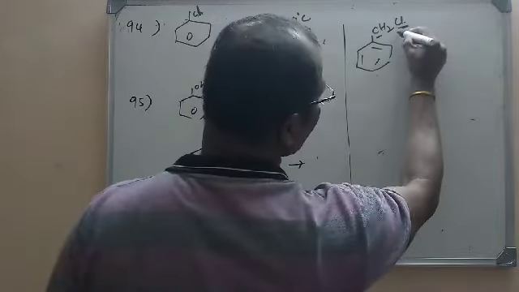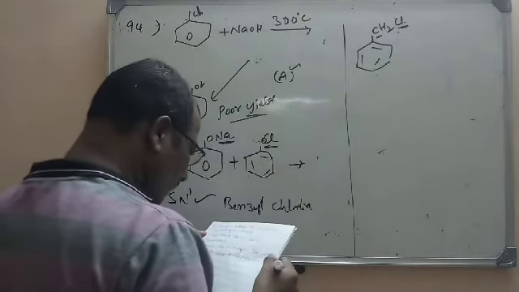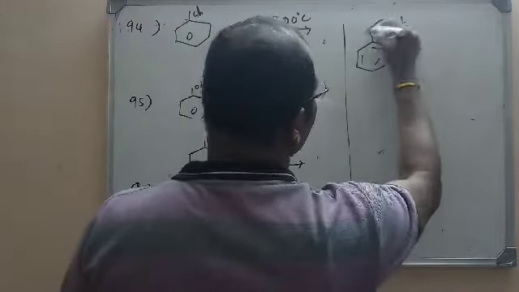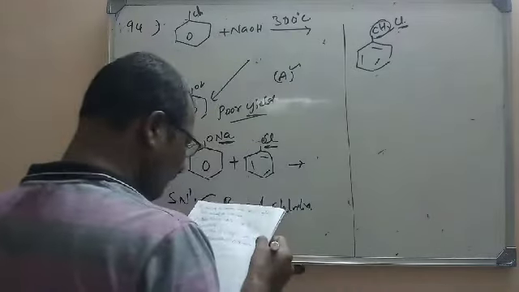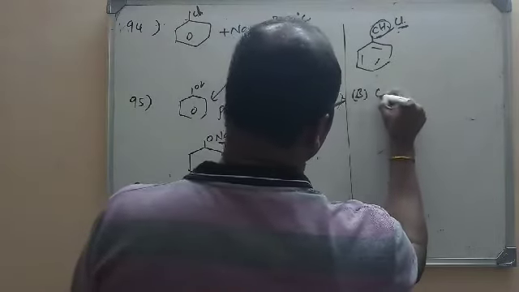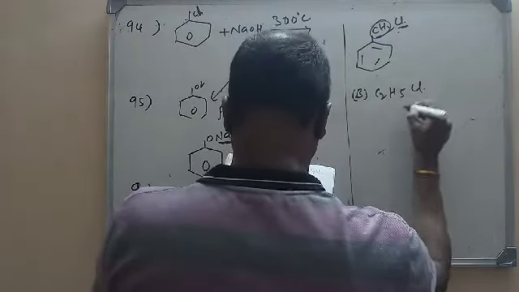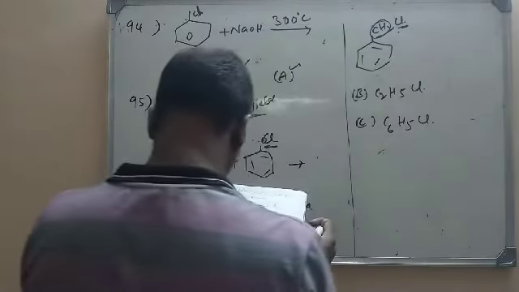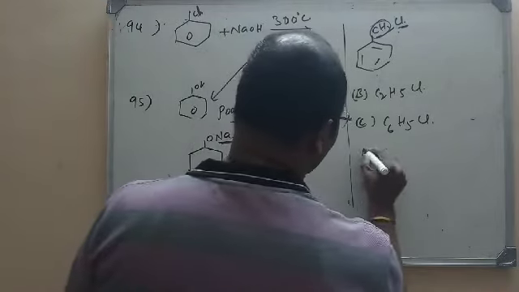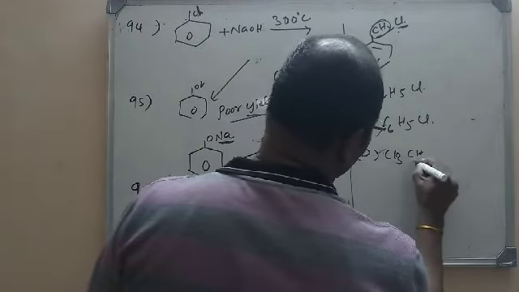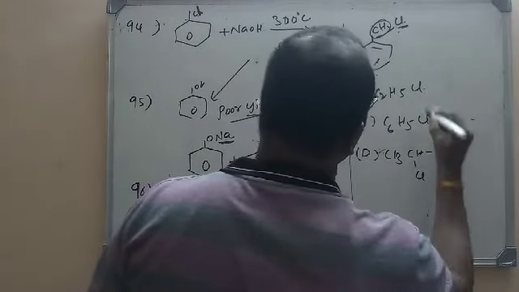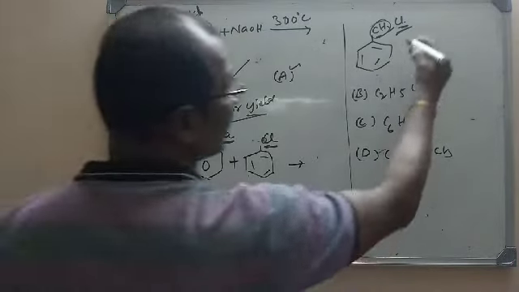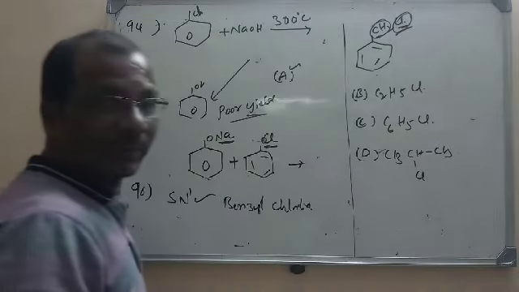Definitely it's a primary alkyl halide, but here resonance is possible. The second one is ethyl chloride. The third one is chlorobenzene, C6H5Cl. The fourth one is isopropyl chloride, CH3CHClCH3. If you see here clearly, benzyl chloride can undergo exclusively by SN1 mechanism.